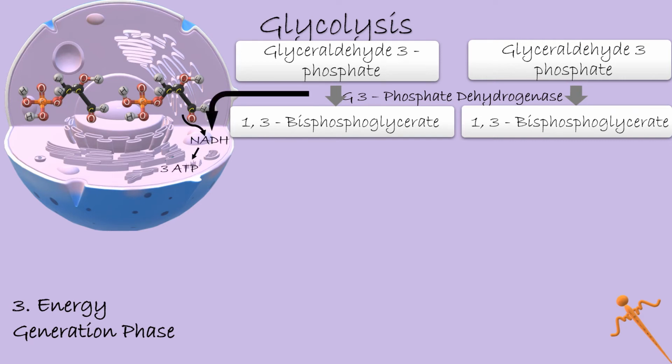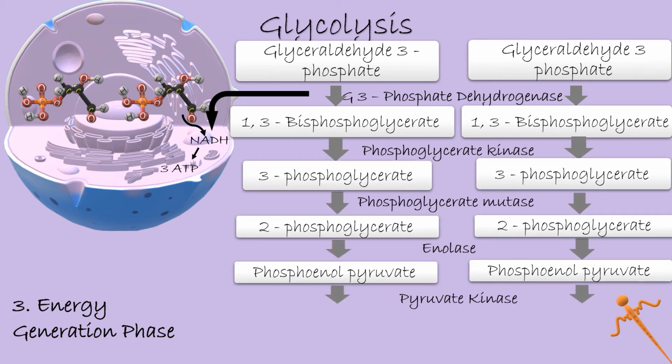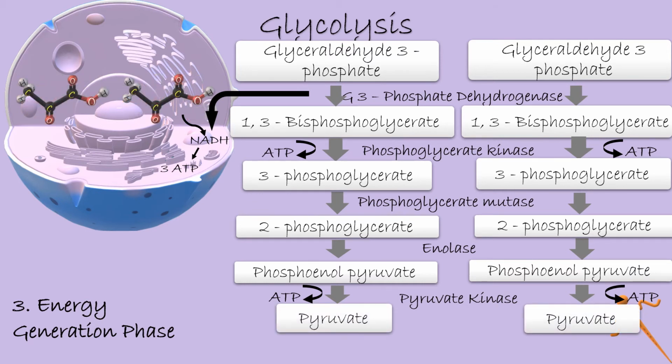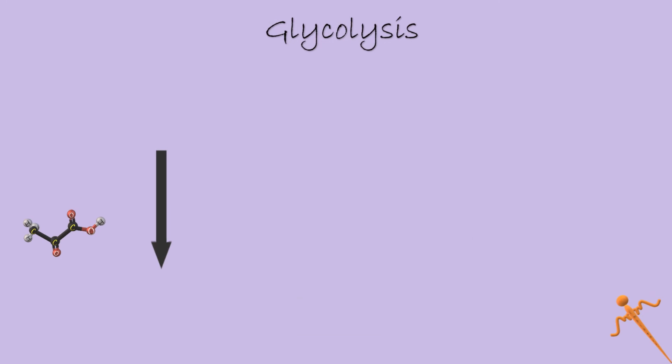This step is important as it leads to the formation of NADH, which later forms 3 ATP in the mitochondria. 1,3-bisphosphoglycerate, being a high-energy compound, changes forms sequentially and generates 2 more ATPs, ultimately leading to formation of pyruvate. Thus, 4 ATPs are formed from 2 molecules of 1,3-bisphosphoglycerate.